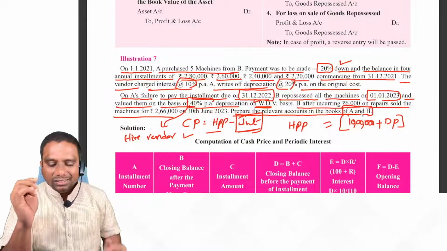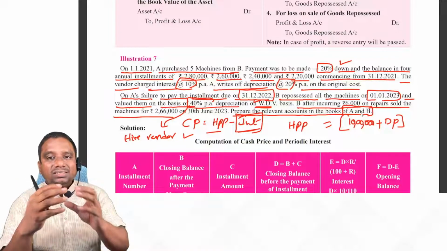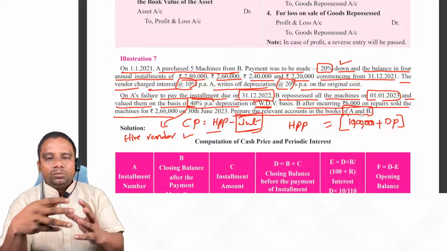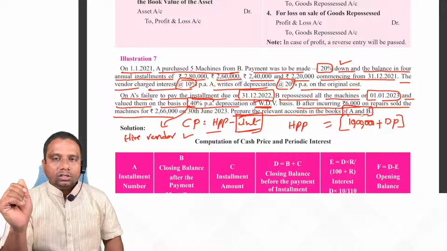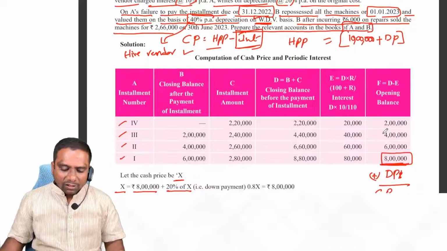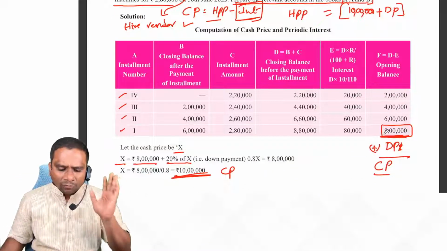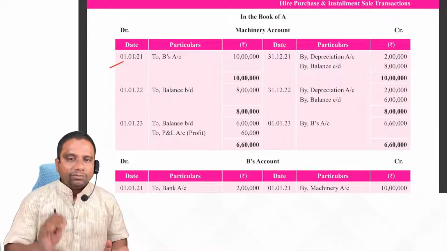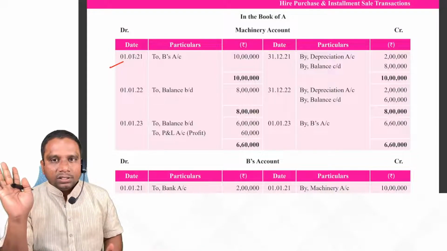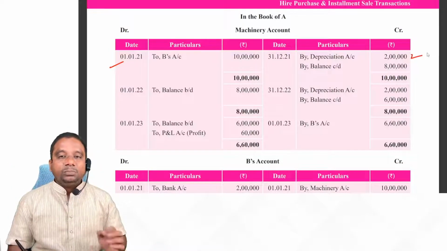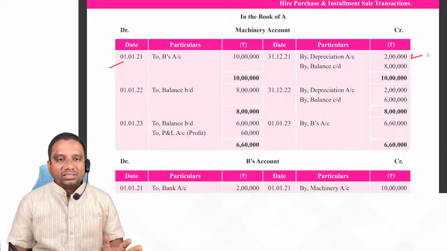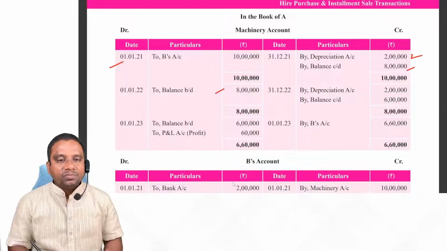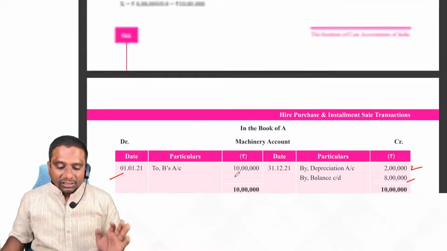You don't get this type of problem. Why? Because it's a lengthy problem, and such a lengthy problem for 7 marks is not good. That's why first you calculate this table. Look at A's books: first we record the entry for purchase of asset. Is it clear? After that, depreciation we charge on 20% straight line basis, 2 lakhs, balance 8 lakhs. This becomes opening balance.